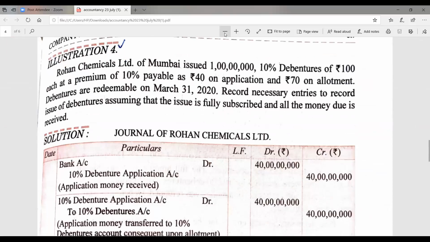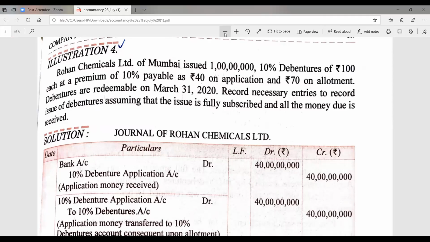Rohan Chemical Limited of Mumbai issued 1 crore, not 1 lakh, 10% debentures of 100 each at a premium of 10%, payable as 40 rupees on application, 70 on allotment. Debentures were redeemable on March 31st, 2020. Record the necessary entries to record the issue of debentures, assuming that the issue is fully subscribed and all the money is duly received. I'm repeating what is given over here, and see what the difference is. Rohan Chemical Limited of Mumbai issued 1 crore 10% debentures of 100 each at a premium.